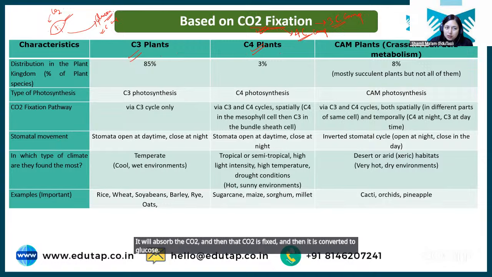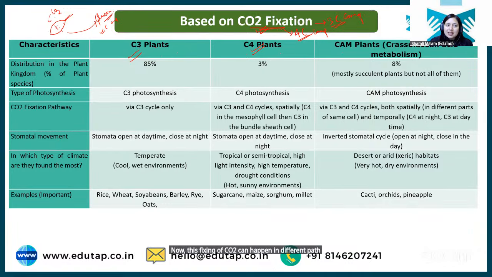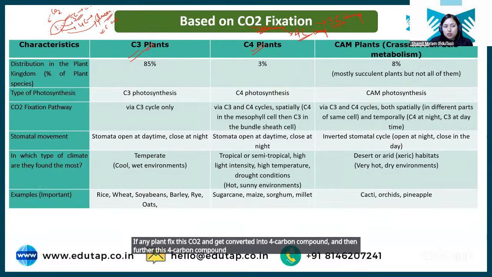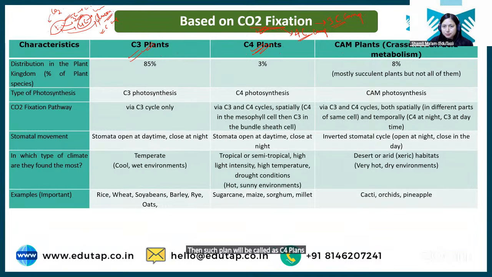Now, this fixing of CO2 can happen in different pathways. ठीक है? Sometimes CO2 is fixed by the plant and converted into a 3 carbon compound, and further this 3 carbon compound is processed for making glucose. Such plants are called C3 plants. If any plant fixes this CO2 and it gets converted into a 4 carbon compound, and then further this 4 carbon compound is processed to make glucose, then such plants will be called C4 plants. Clear? Okay. First we'll understand C3 and C4, and then we'll come to the CAM plants.